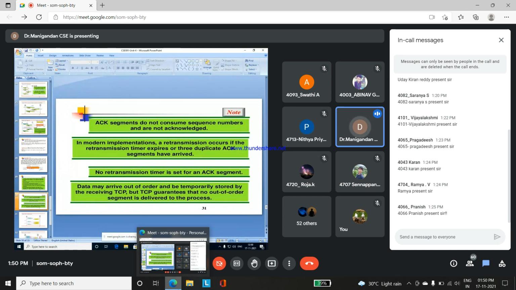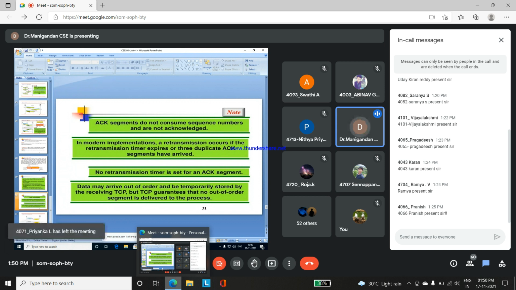In modern implementation, a retransmission occurs if a retransmission timer expires or 3 duplicate acknowledgement segments arrive. Here, in modern days, a retransmission process will occur between the client side and server side. Based upon that process, when the retransmission timer expires, 3 duplicate acknowledgements will have arrived at the server side. With the 3 duplicates, no retransmission timer is needed between the acknowledgement and the receiver.